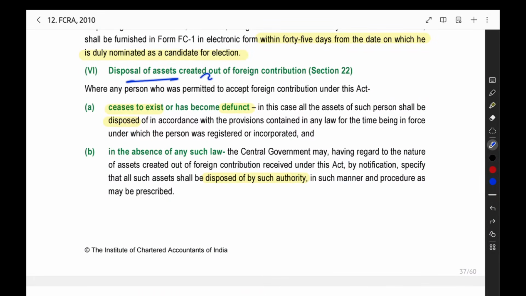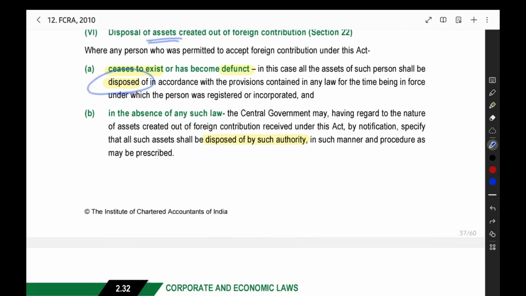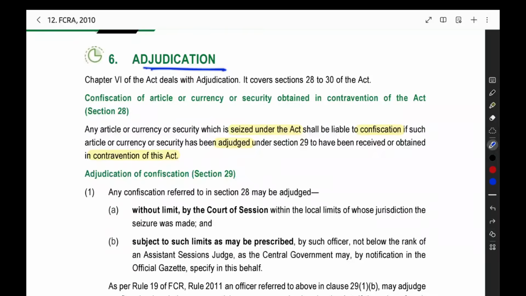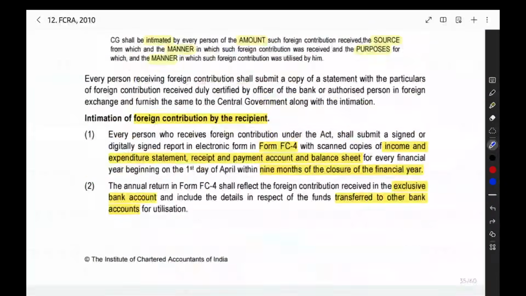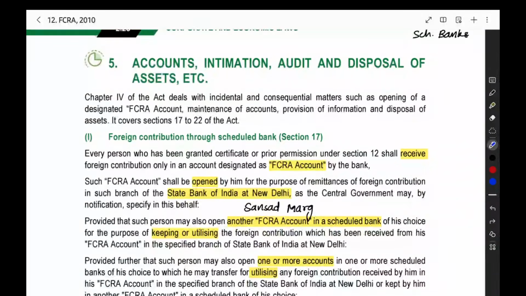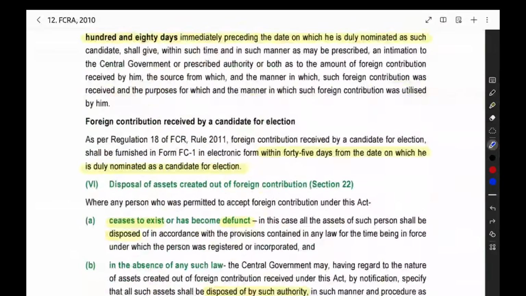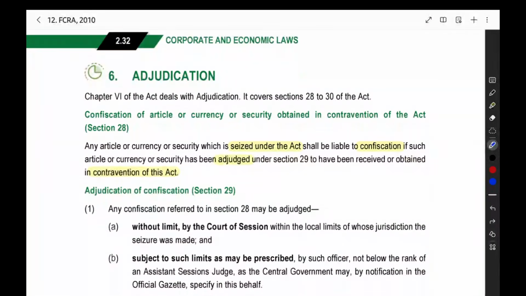Then, disposal of assets created out of the foreign contribution. When you become defunct or your organization is not there, then what will happen to the assets? They will be disposed of. That information is given here. So the next thing is adjudication. Till now, we have seen the accounts you have to maintain under the Foreign Contribution Regulation Act, intimation, audit, disposal; everything is completed. Now the next part is adjudication.